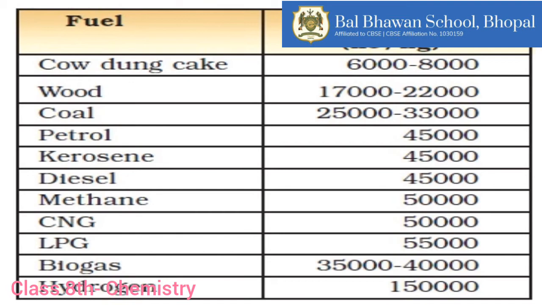And what do we observe? We observe that cow dung cakes have a very low calorific value, that is 6,000 to 8,000 kilojoules per kg, whereas hydrogen gas has the highest calorific value, that is 1,50,000 kilojoules per kg.